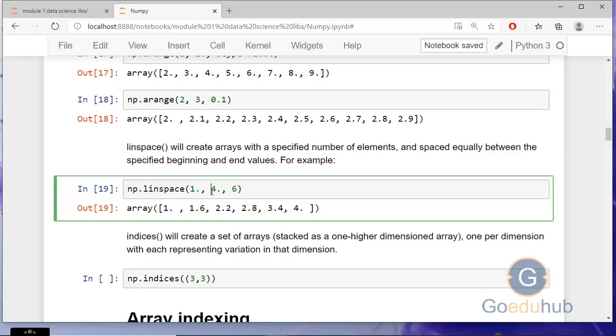Okay, so these are some functions that we use when we create a NumPy array. So basically now we have got the idea of NumPy arrays and how to create different types of NumPy arrays.